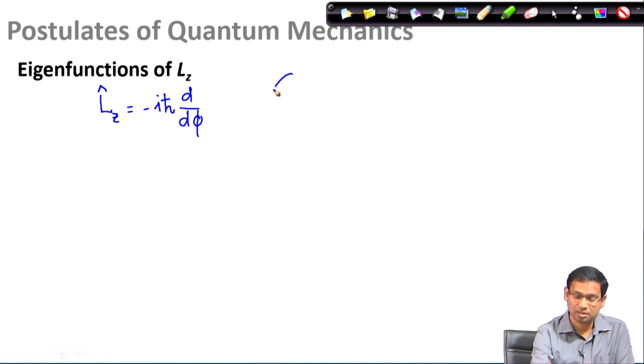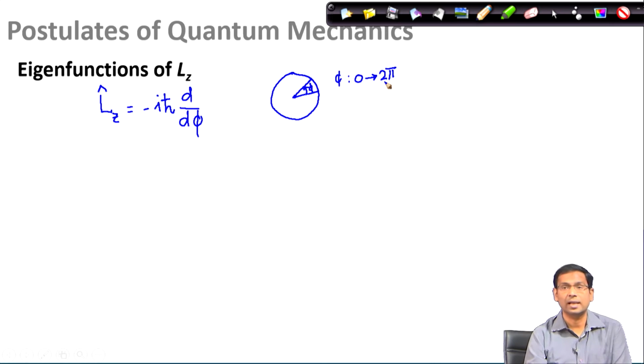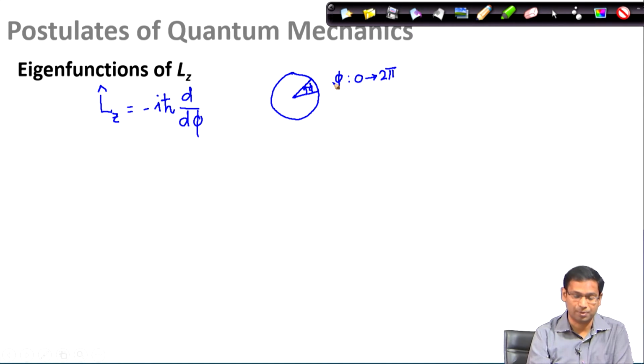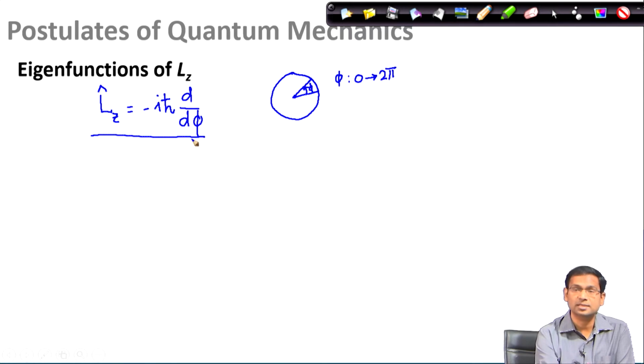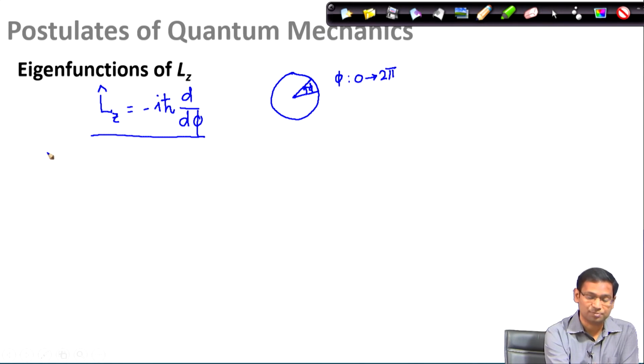So, you can imagine a particle going in a circular path. The phi is actually the angle that it makes. So, phi goes from 0 to 2 pi. Unlike linear momentum, where x went from minus infinity to plus infinity, here, since it is an angular coordinate, it goes from 0 to 2 pi. So, the task at hand is to find the eigenfunction of this operator.